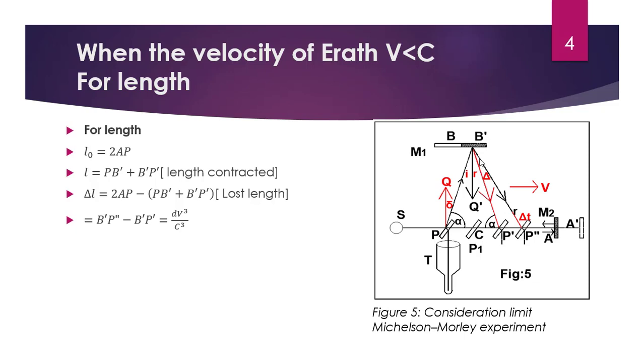The lost length is 2AP minus PB dash plus B dash P dash, which equals B dash P double dash minus B dash P dash, equal to dv cube by c cube.